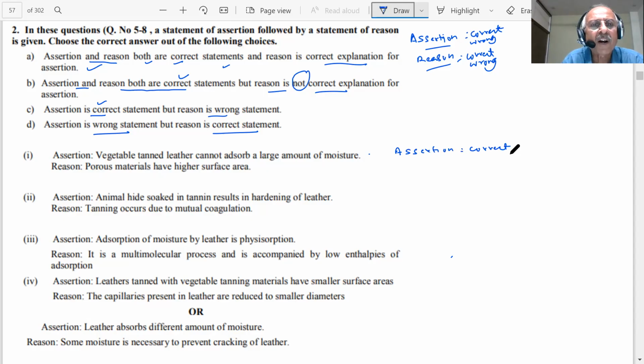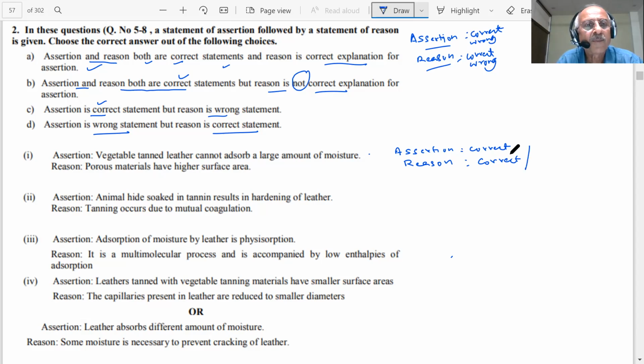Porous materials have higher surface area. Reason. Tell me, is the reason correct? Yes, sir. Porous materials have a larger surface area. This is also correct. But does it support this? That is the question. No, sir. Both are correct.